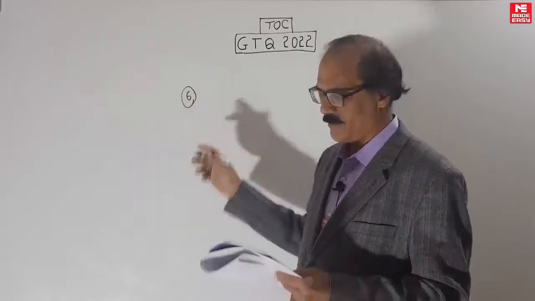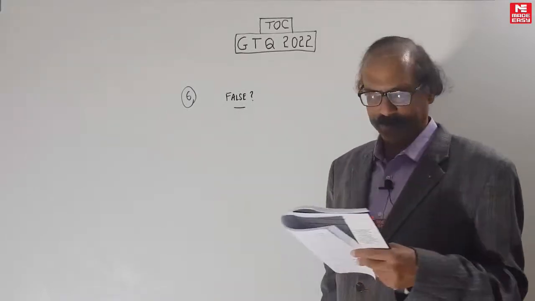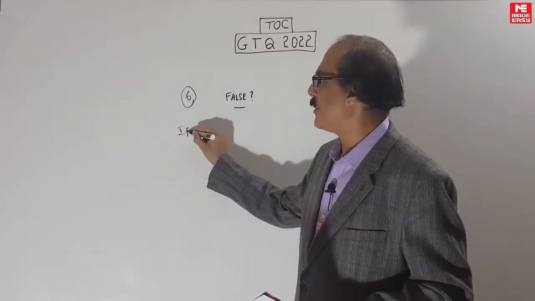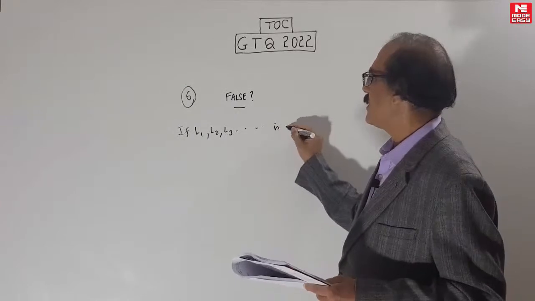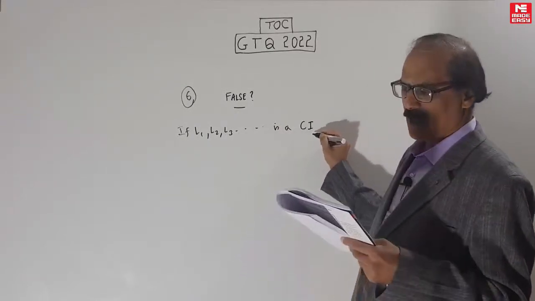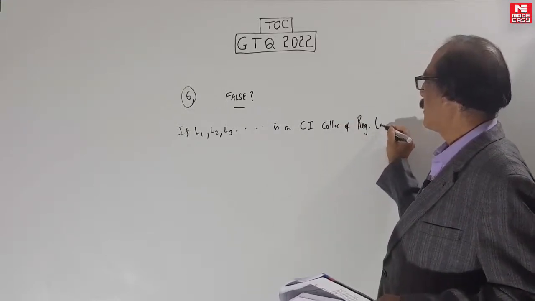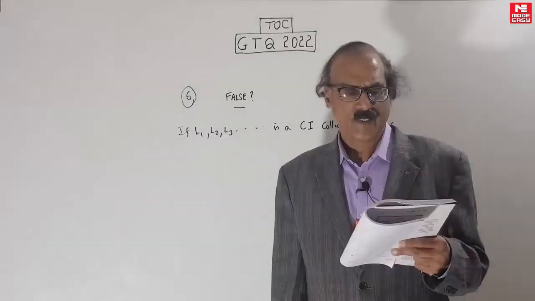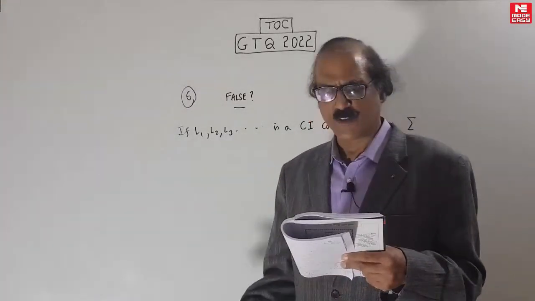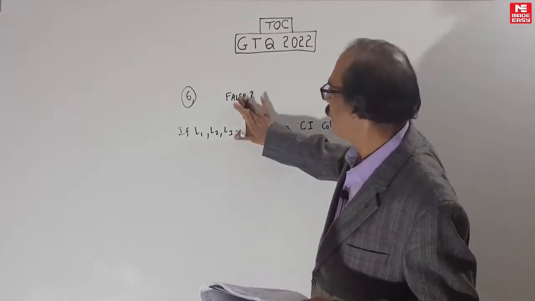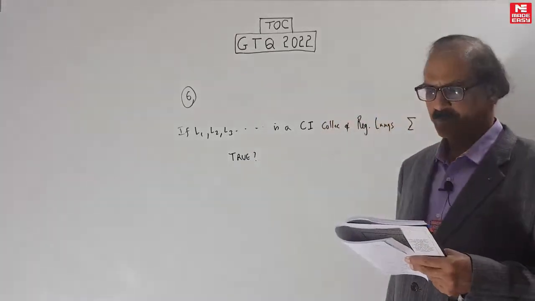Question 6 is a closure question. Which of the following is true? It's given that L1, L2, L3, and so on, infinite number of them, is a countably infinite collection of regular languages on some alphabet sigma. All of them are on the same alphabet. And there is an MSQ.